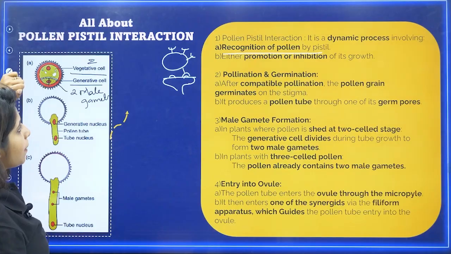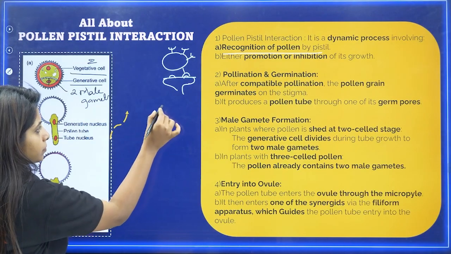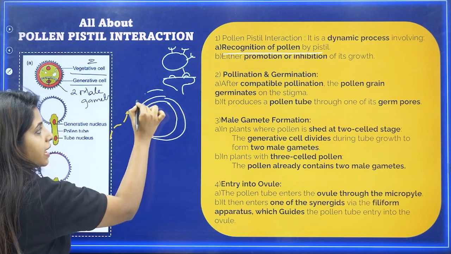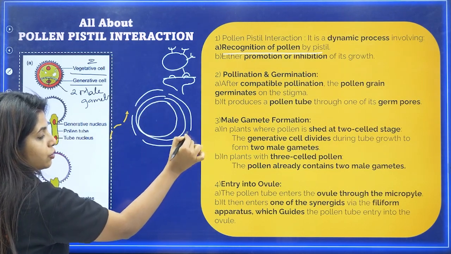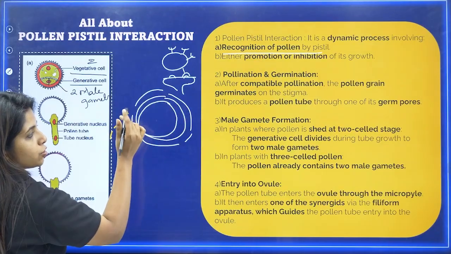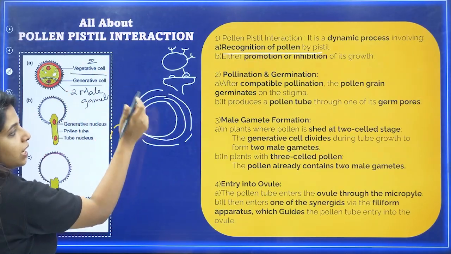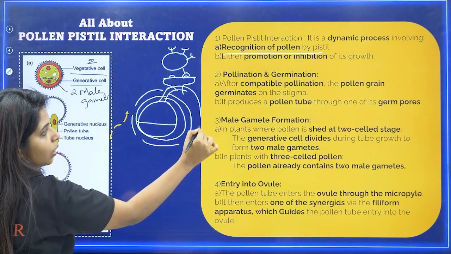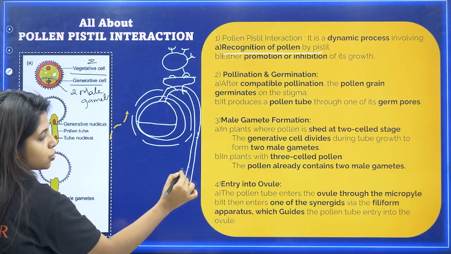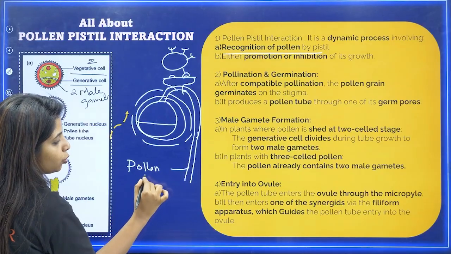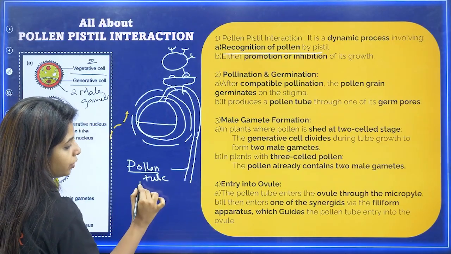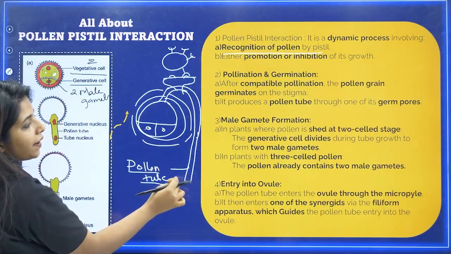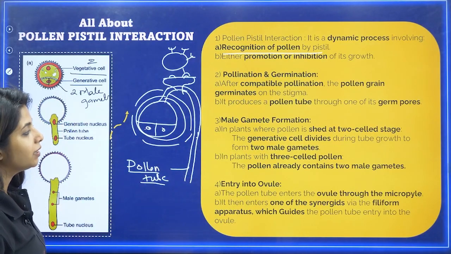Now, my dear children, the pollen grain has a plasma membrane, there is intine and there is exine, the discontinuous layer made up of sporopollenin, and these are the germ pores. So this vegetative cell, the big cell, will slowly move outside like this, forming something known as the pollen tube. It forms the pollen tube, and in the pollen tube, who would be coming around? These two male gametes would be carried down in the pollen tube.